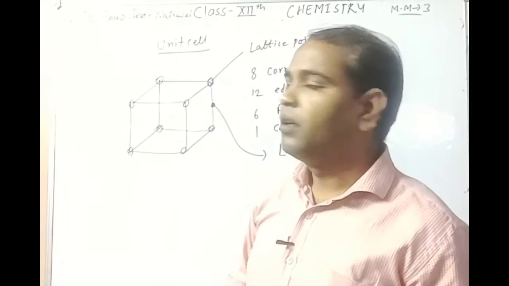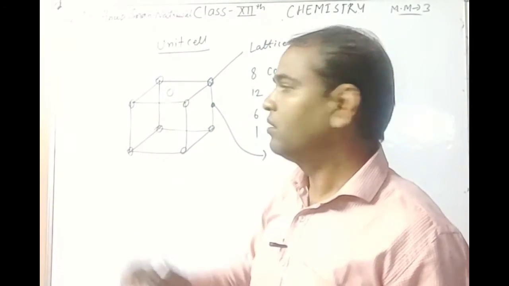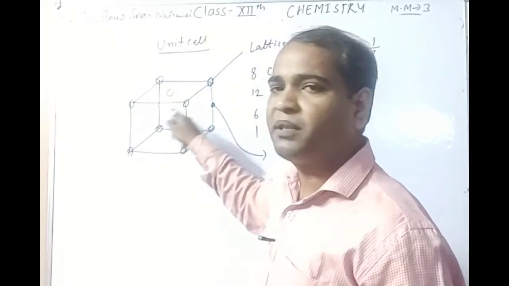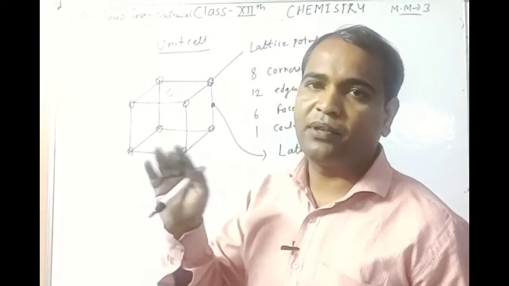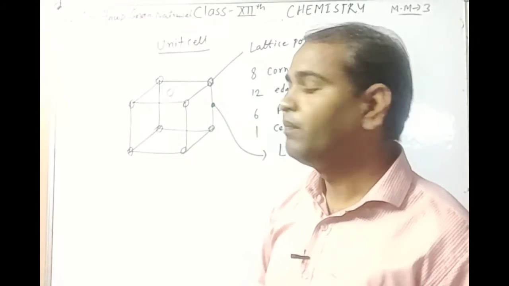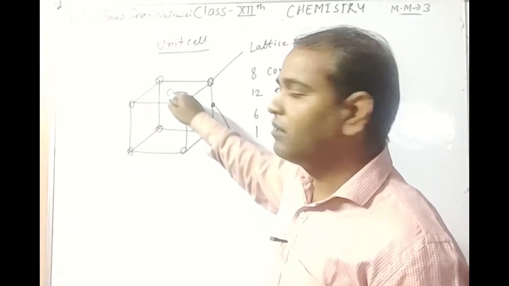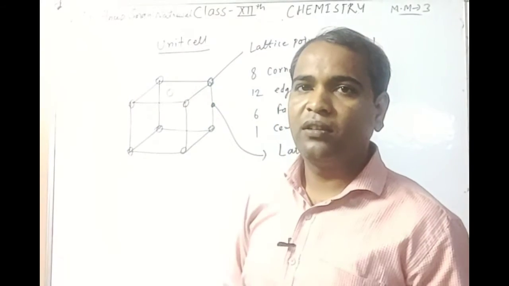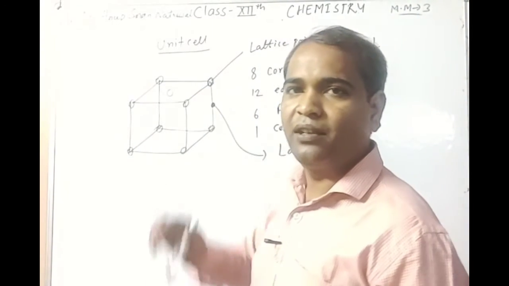Suppose a constituent particle is present on a face. A cube has 6 faces: front, back, above, below, left, right. If a constituent particle is present on a face, then it is shared with one other unit cell.